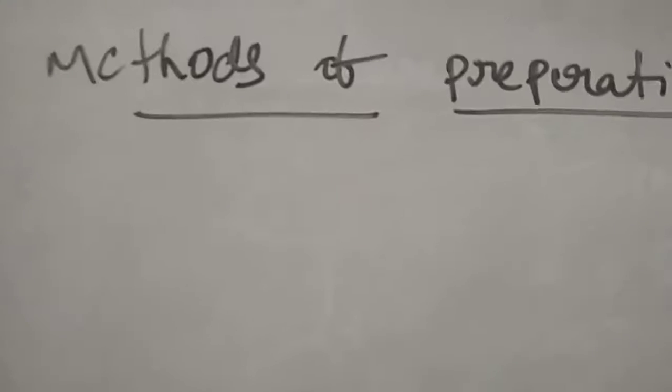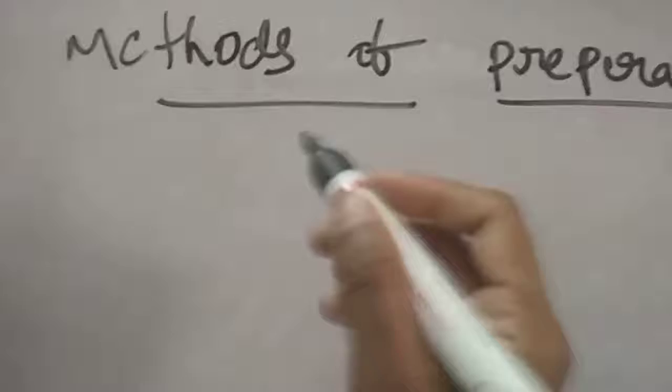Here we are using alkanes, alkenes, alcohols, or any other functional group, and we are preparing the alkyl halides. Here we are studying the methods of preparation of alkyl halides. These are only for alkyl halides, not for aryl halides. We study aryl halides separately again.